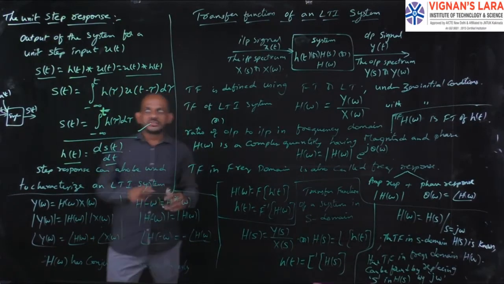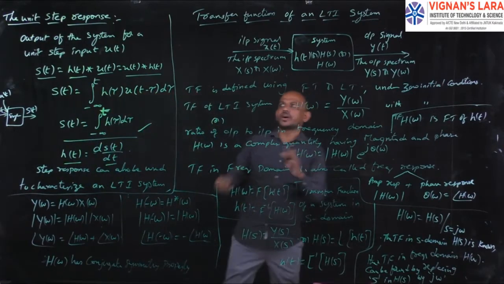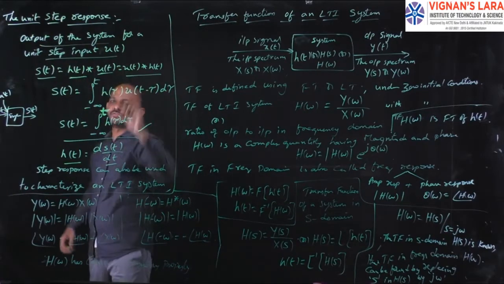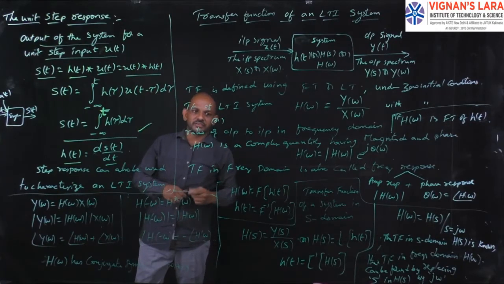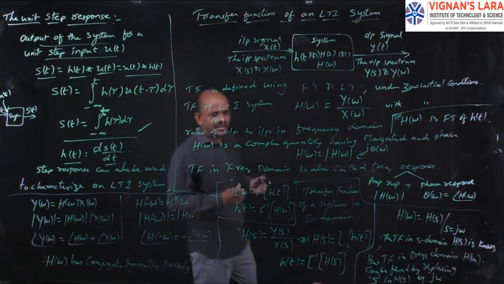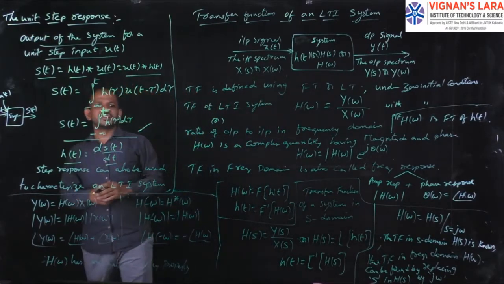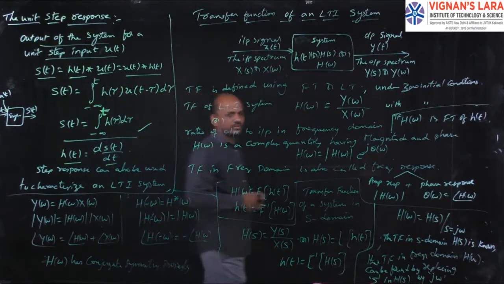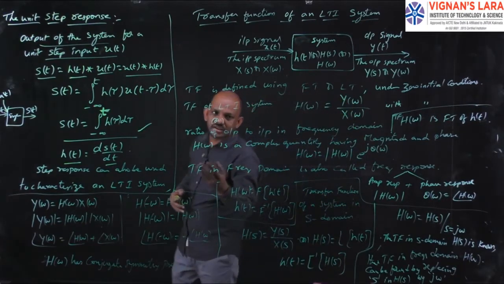This is regarding the unit step response: simply the output of the system for a unit step input is the unit step response. It is the convolution of the impulse response and the unit step. You apply the convolution formula, and the limits of the integral are according to the given system.